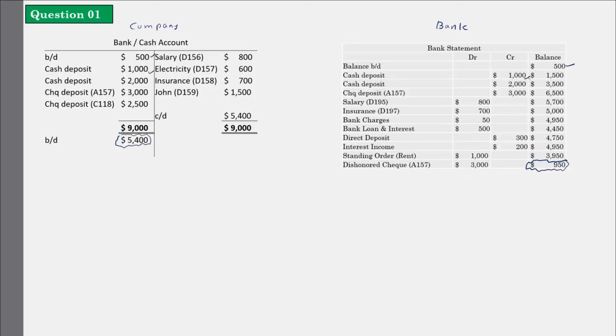But you have to understand that in the bank statement sent by the bank, they have included the 1,000 in the credit. Why did they include it as a credit? You have to understand this properly. Now, if I deposit money in the bank, my asset is increasing. This is an asset account, and if an asset increases, it should be a debit record. So here the cash deposit of 1,000 is a debit. But the problem is, in the bank statement they have included it on the credit side. Why is the bank including it on the credit side?